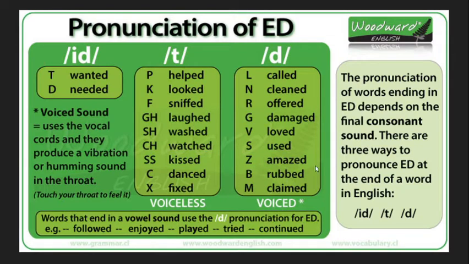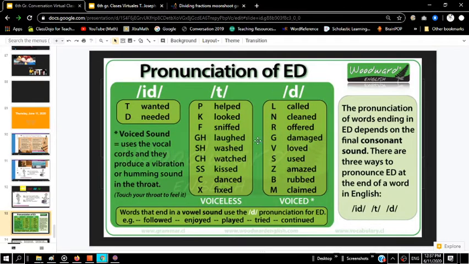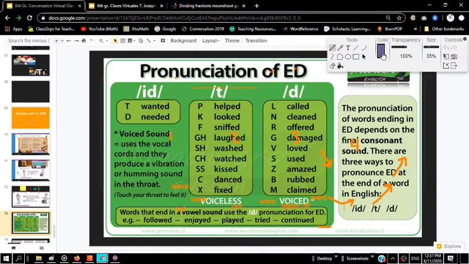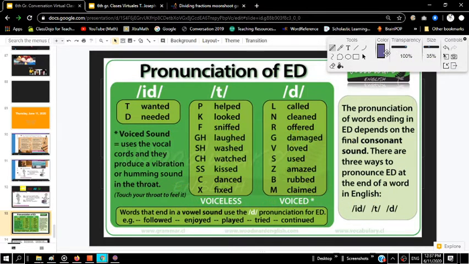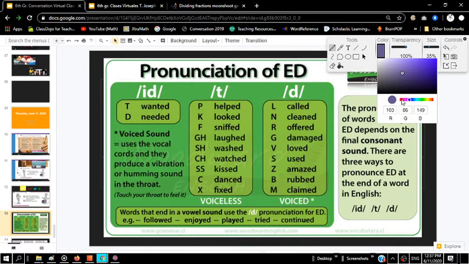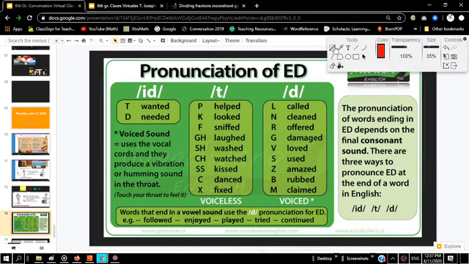Okay, we're going to actually look at them a little bit closer, right? I'd like to underline some of these letters just so you can understand the reason why they're like that. Okay, so let's look at some of these. Let me just see if I can pick a really good bright red color. There we go. We have the word wanted.